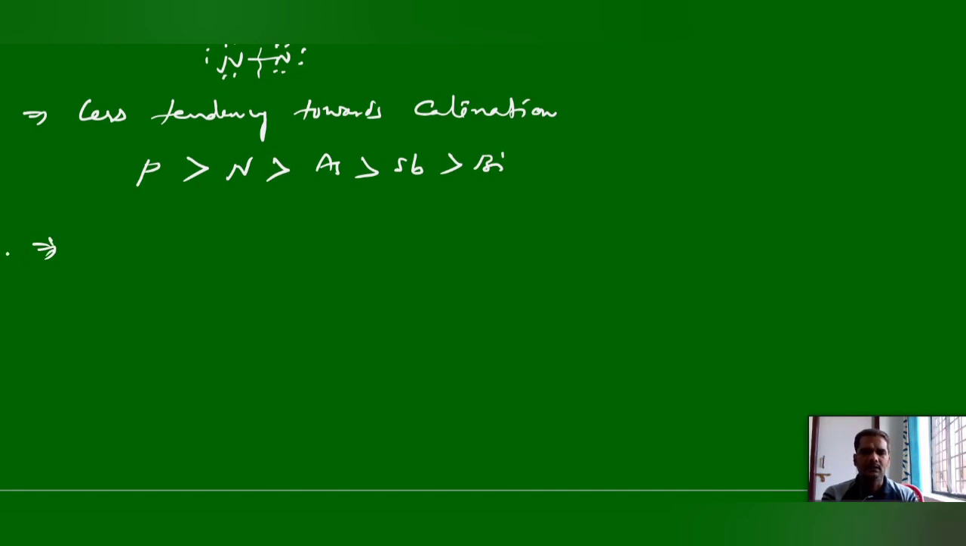One more point, nitrogen can show maximum covalency of 4 only, which means it cannot form more than 4 bonds. The maximum number of bonds that can be formed by nitrogen is 4, whereas the remaining group elements can form bonds up to 6. The covalency exceeds.